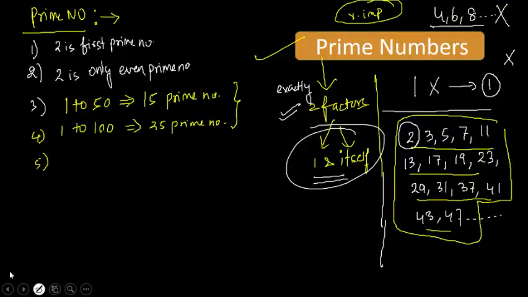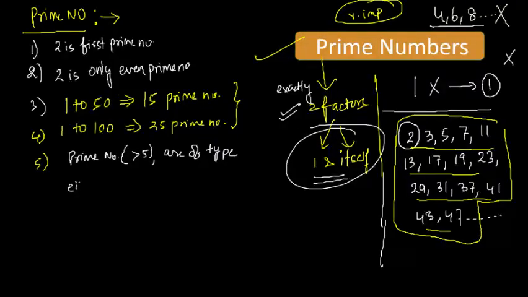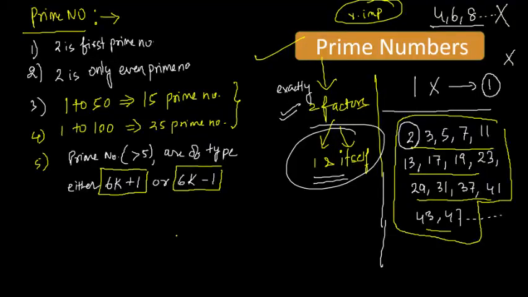Now one most important thing about prime numbers is that prime numbers greater than 5 are of the type either 6k plus 1 or 6k minus 1.